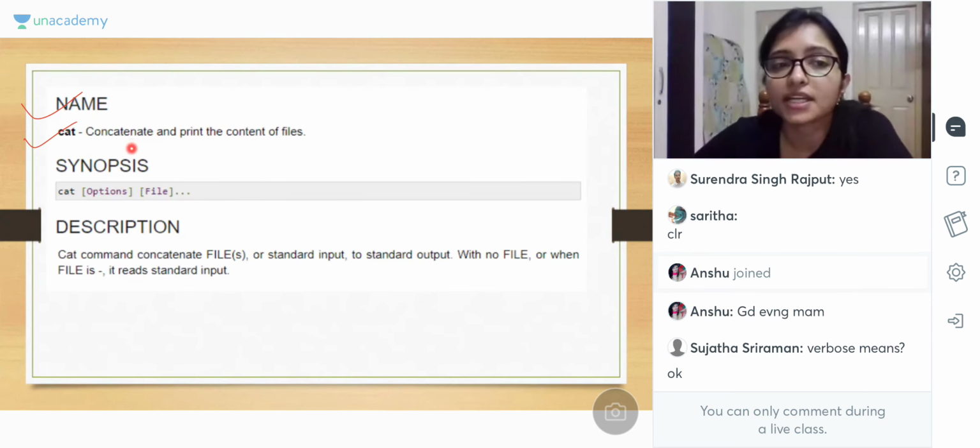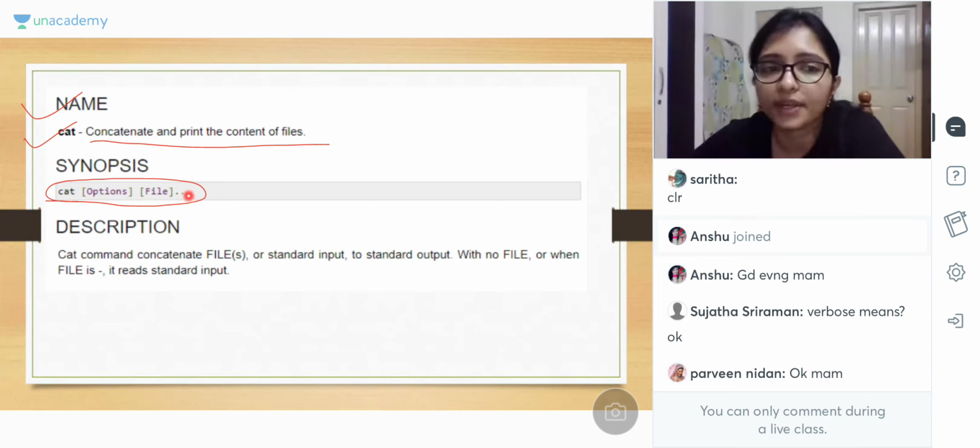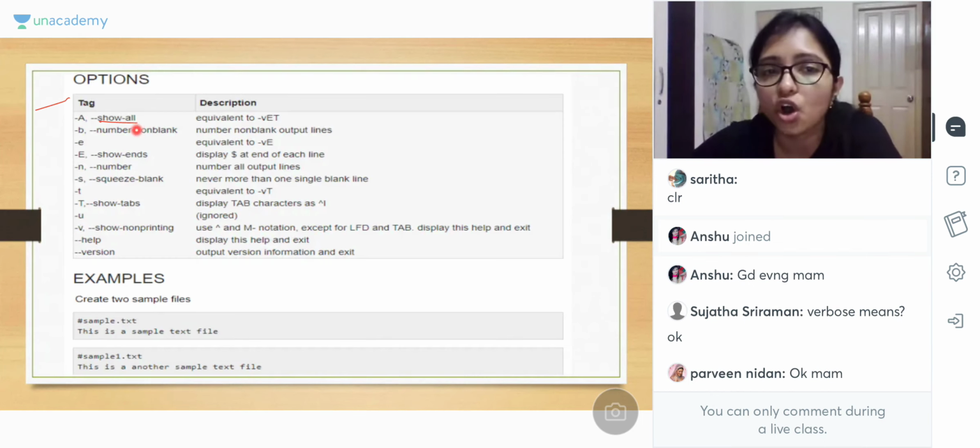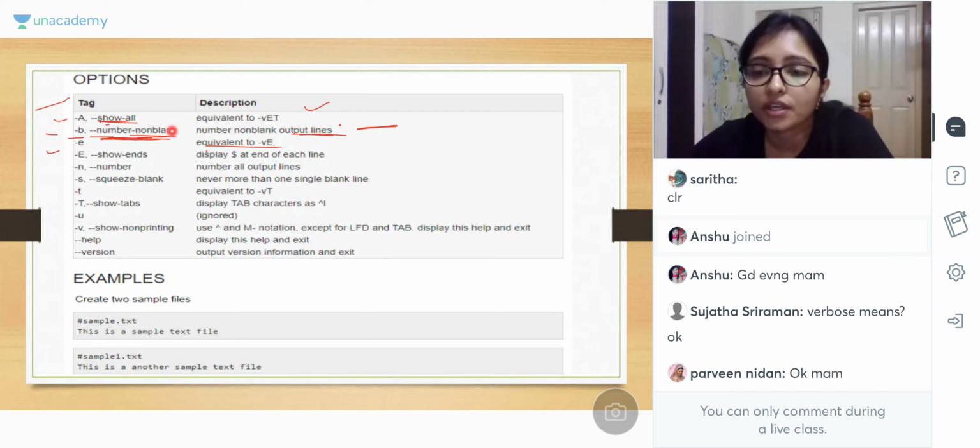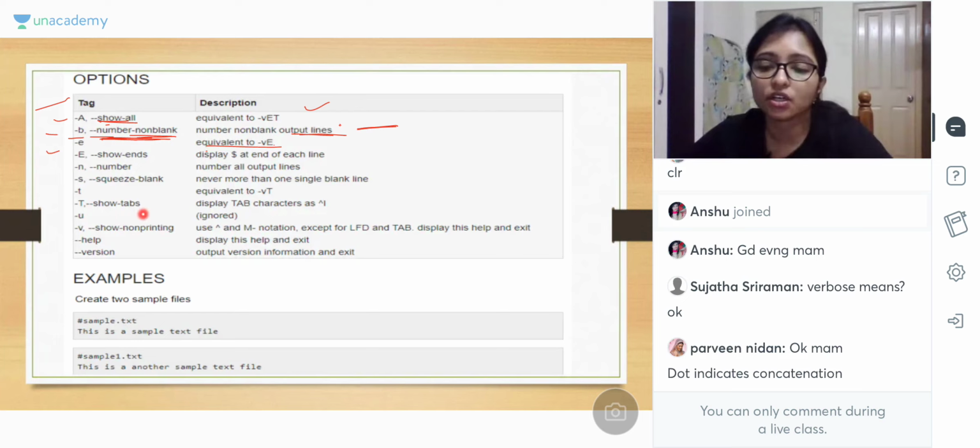Now the cat command: concatenate and print content. cat stands for concatenate and print. The syntax is cat, then options, then the file. Here also see that -A means show all. -b means number non-blank output lines, so it will not count the blank lines. -e is equivalent to -vE, which also shows all. Okay.